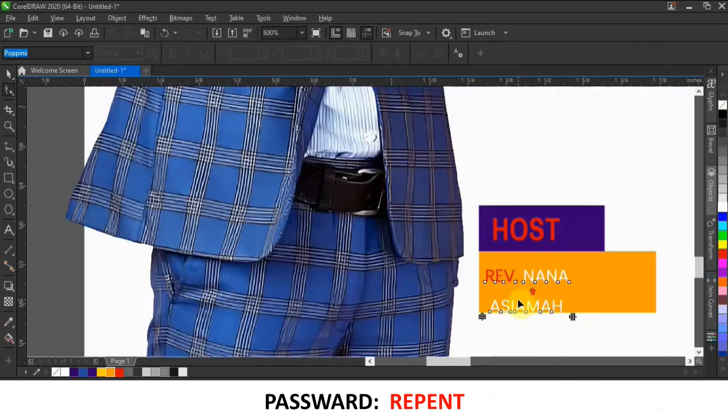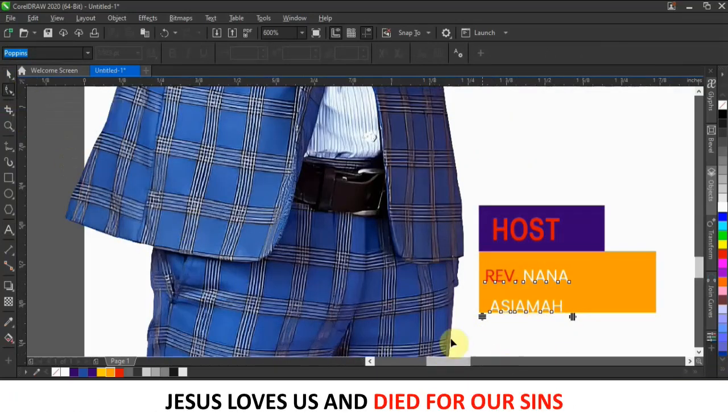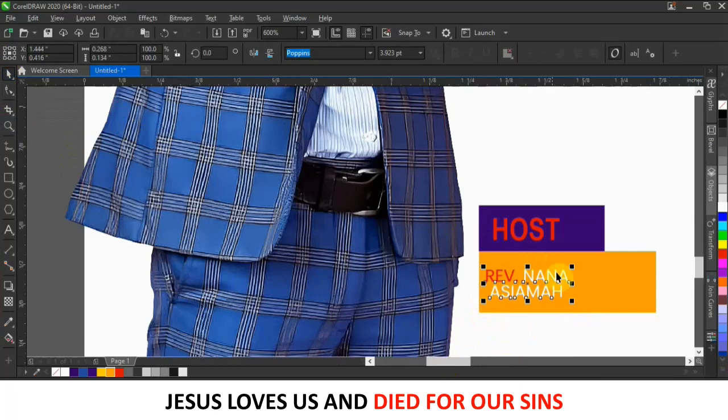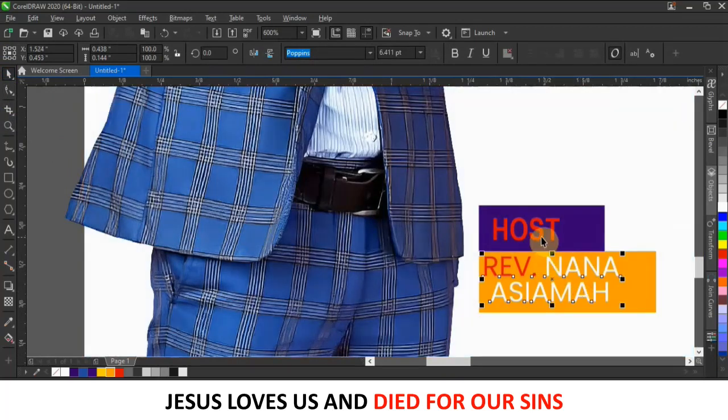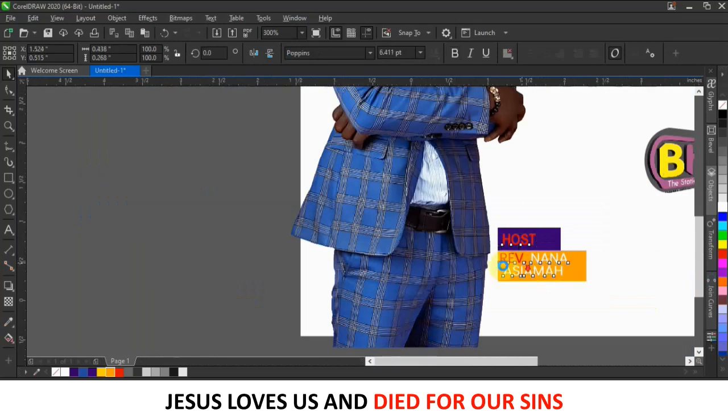If you want to close the gap, you just come and select your shape tool, and then you have this. Then you can use this to close this like this. Okay, then I can open it up again like this.